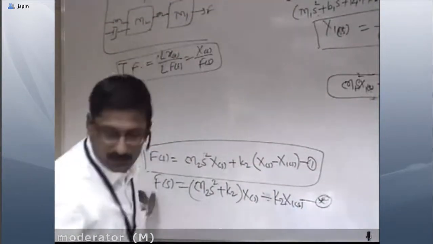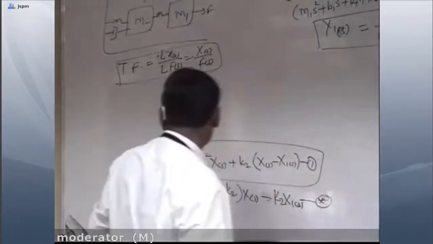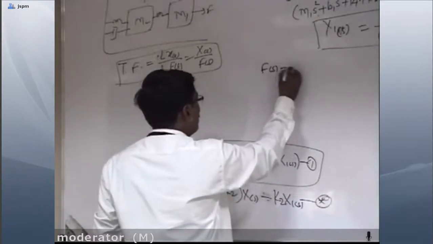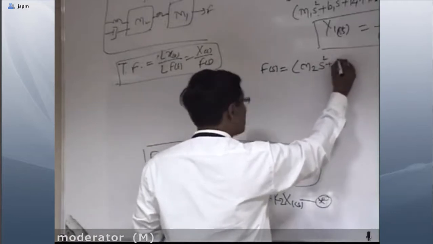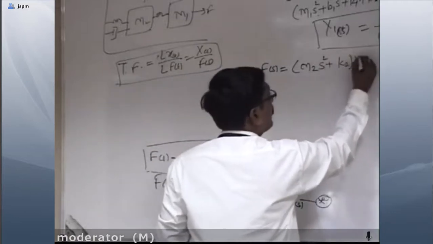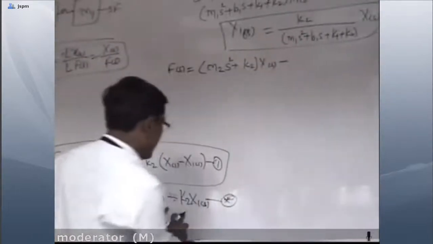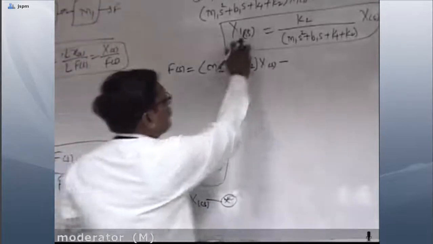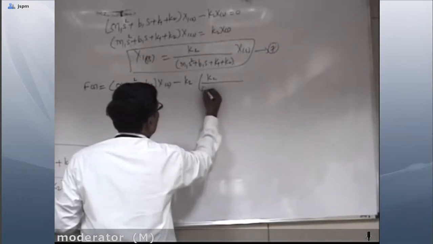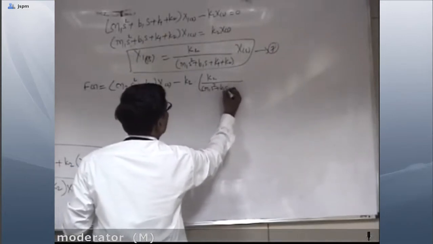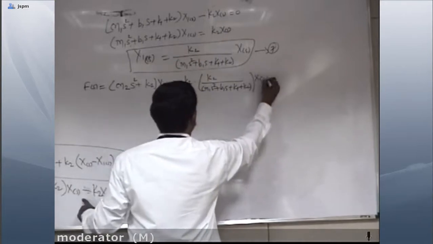So this equation becomes F(s) equals (m2 s² + k2) X(s) minus k2 into X1(s), and X1(s) is equal to this, so k2 into k2 upon (m1 s² + b1 s + k1 + k2) into X(s).